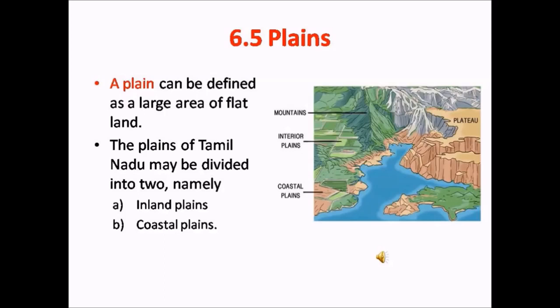A plain can be defined as a large area of flat land. In the picture here, you can see the plains on the left hand side and on the right hand side of the picture you can see the plateaus. The plains are flat low-lying areas. There are two types of plains called the inland plains and the coastal plains. We will see in detail about the types of plains.